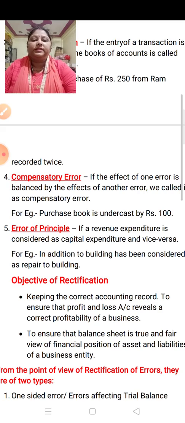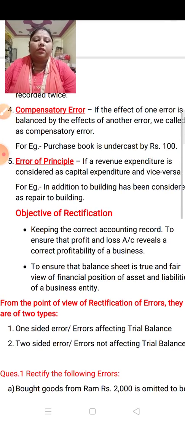Now next is compensatory error. Compensatory error means if the effect of one error is balanced by the effect of another error, we call it compensatory error. For example, purchase book is undercast by rupees 100 and sales book is also undercast by rupees 100. It means if the debit side is short by 100 rupees, then the credit side is also short by 100 rupees. These types of errors we know as compensatory error, means compensated.